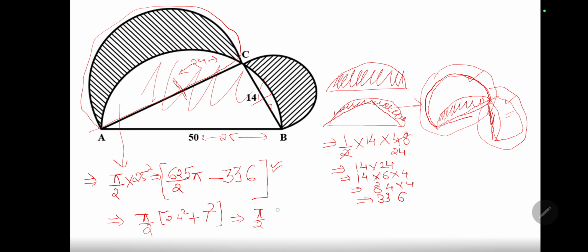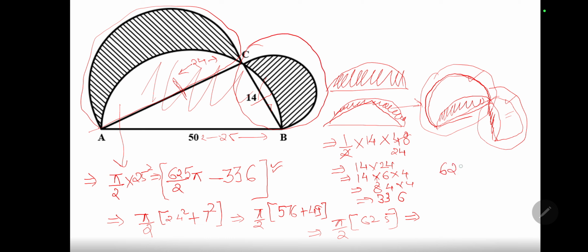Total area is pi by 2 into 576 plus 49, equivalent to pi by 2 into 625. Okay, so the total area of this and this is coming out to be 625 pi by 2.